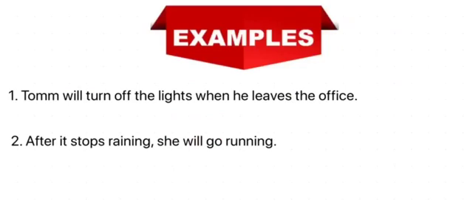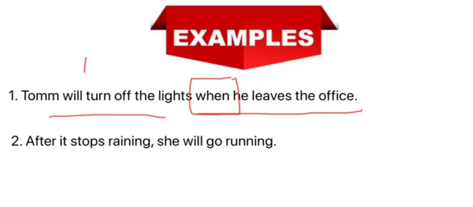Examples: Tom will turn off the lights when he leaves the office. Where is the time clause? Good job. Here is the time clause because it starts with the adverb when, and here is the main clause because it contains will and it doesn't have any adverb.